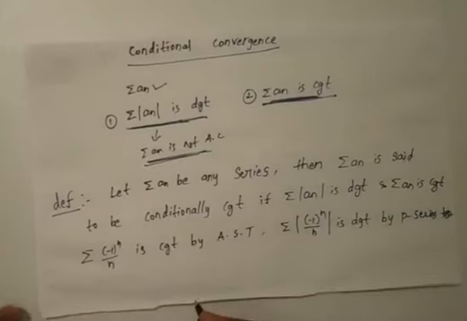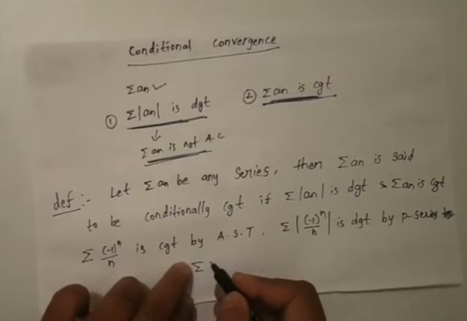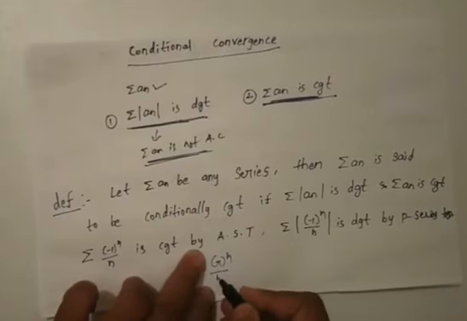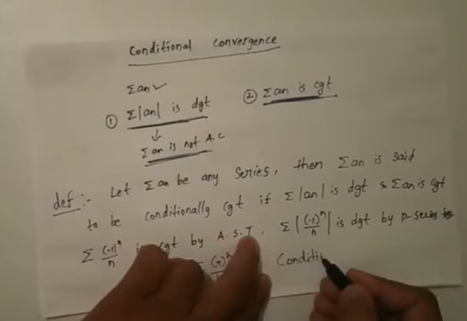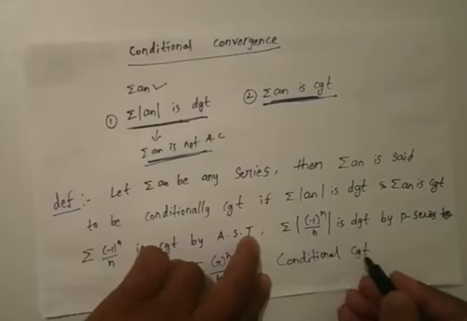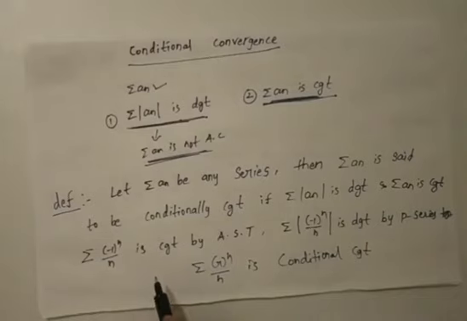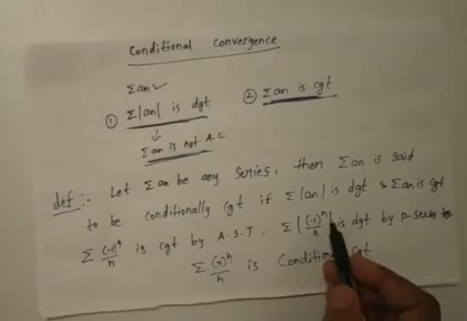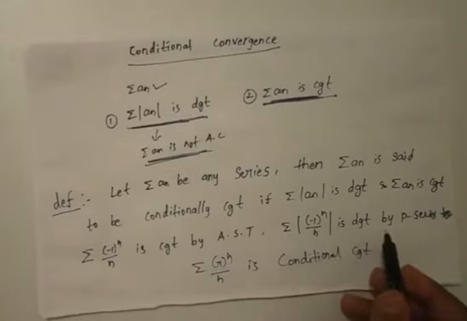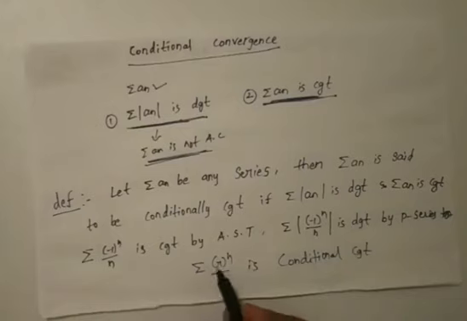So we can say that summation of minus 1 whole power n by n is conditionally convergent. We already discussed this series.